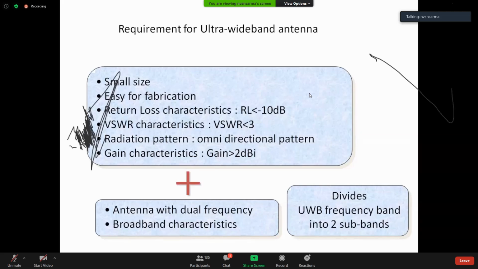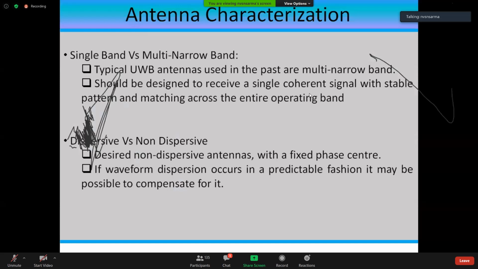So what people try to do is design 2 or even 3 antennas in some cases, and they will have overlapping bands of operation, so that the signal is never missed by any of them. Generally, these UWB antennas are designed with a number of antennas having slightly different bandwidths.